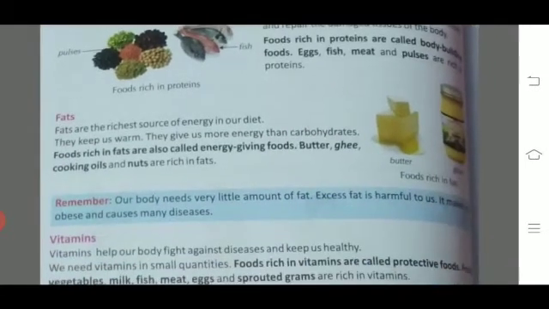Now third one is fat. Fat is also an energy giving food. It provides us energy, but it is a little harder to digest. That is why it causes obesity. Obesity means motapa. The examples of fat are butter, ghee, cooking oil, etc.